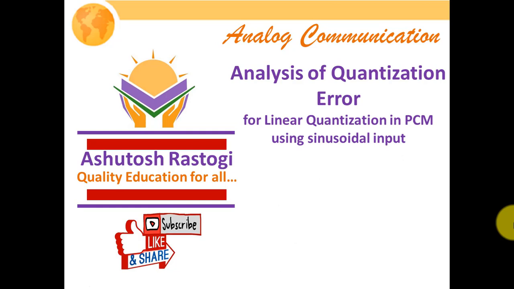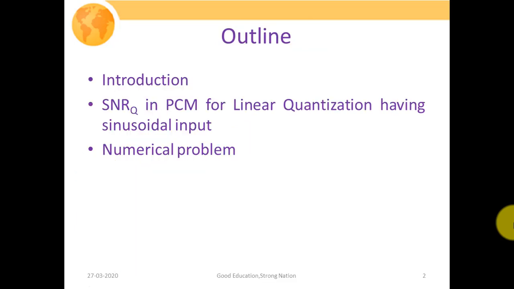Anyways, in this particular lecture, we're going to discuss the analysis of quantization error for linear quantization when the input signal is a sinusoidal type. So these are the outlines. We'll start off with the introduction, where we discuss what we have learned in our previous lectures. Then we are going to calculate the signal to quantization noise ratio in pulse code modulation for uniform quantization having a sinusoidal type of input, I mean where the input signal is a sinusoidal one.